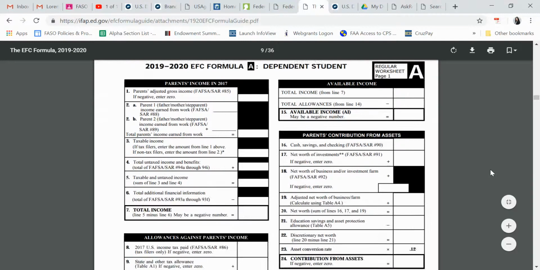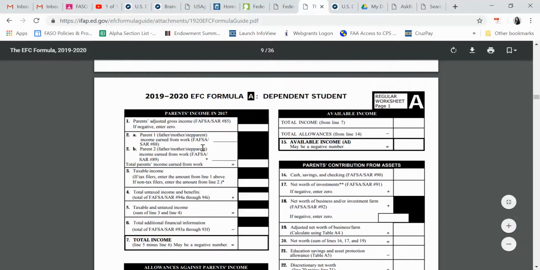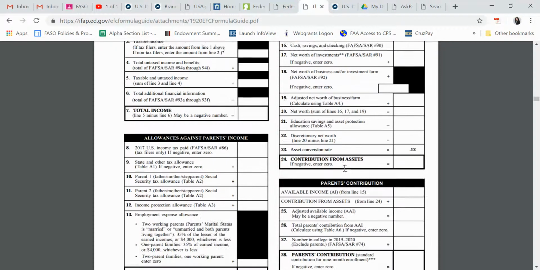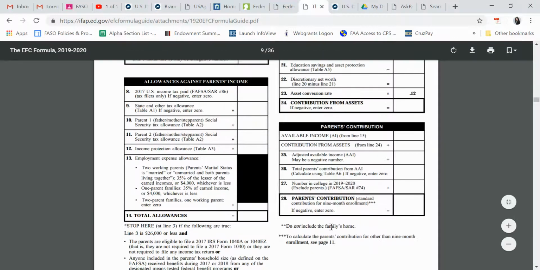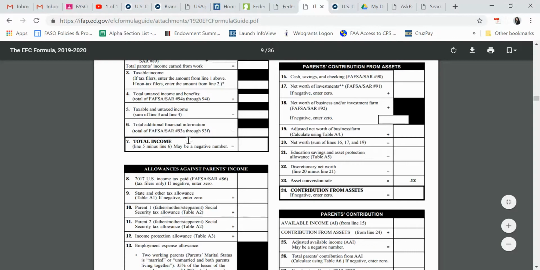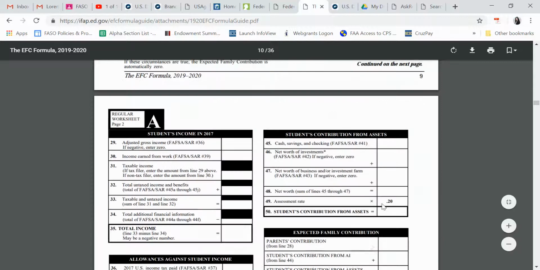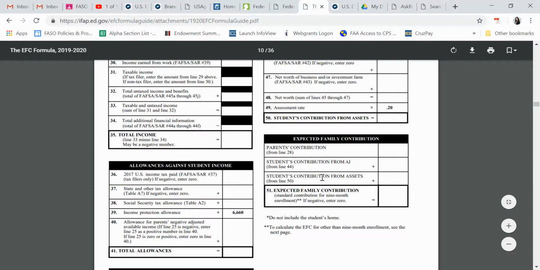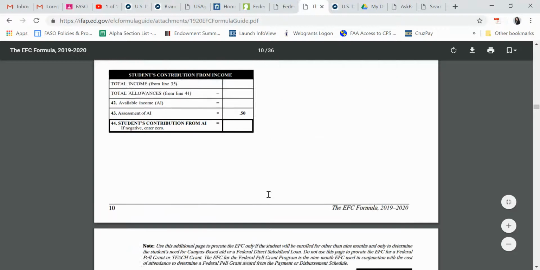And I'll just show you this briefly. Here's the formula sheets, and we will go through some of this at our meeting. So you don't need to go through it now, but I just want to introduce you to it. Here's just to calculate the parent's contribution, we have to go through all these steps, right? And then here's the student's contribution. And then we add those two together to get the EFC. So we're going to do some examples in our meeting.